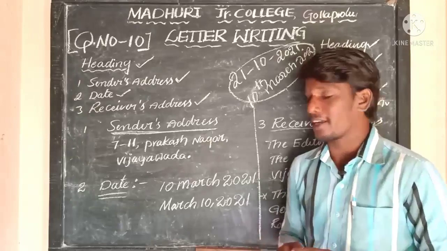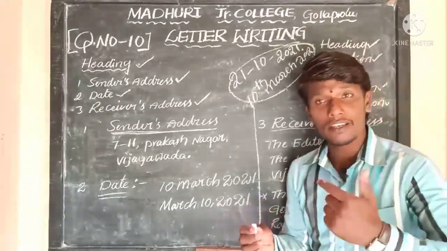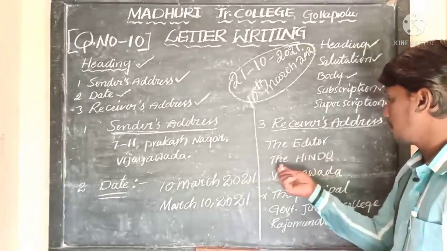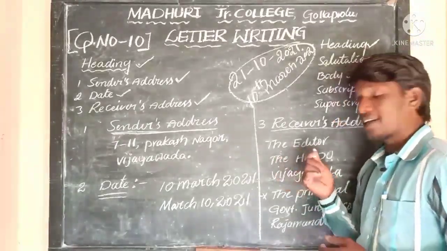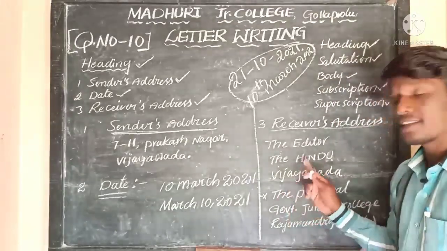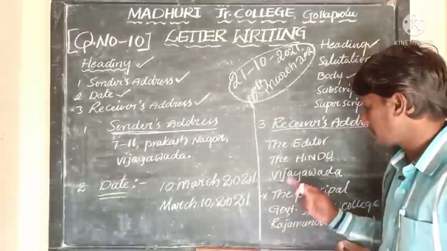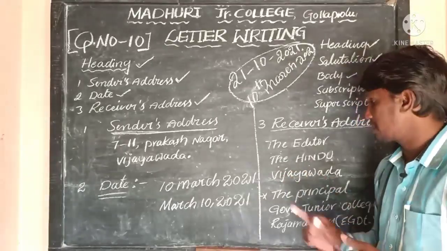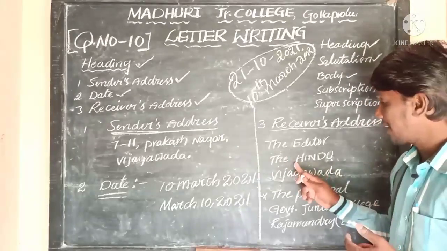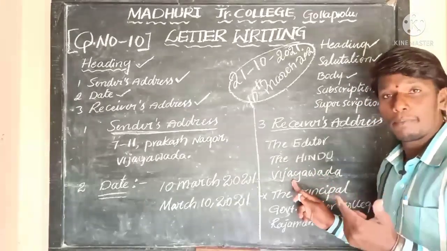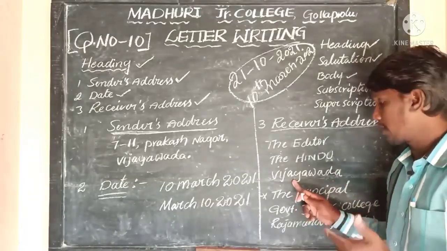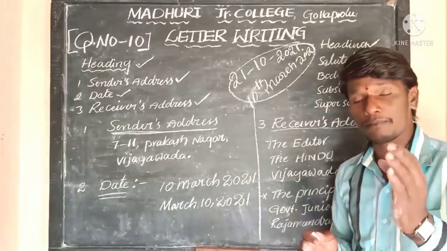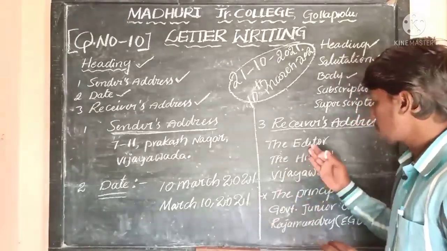That is more than enough. Suppose you are writing a letter to the newspaper editor of The Hindu, or you can write to the Deccan Chronicle. The Hindu newspaper is located in Vijayawada. Here the position is Editor, the company is The Hindu, and the place where the newspaper is located is Vijayawada. This is one type of format if you are writing a letter to the newspaper editor.